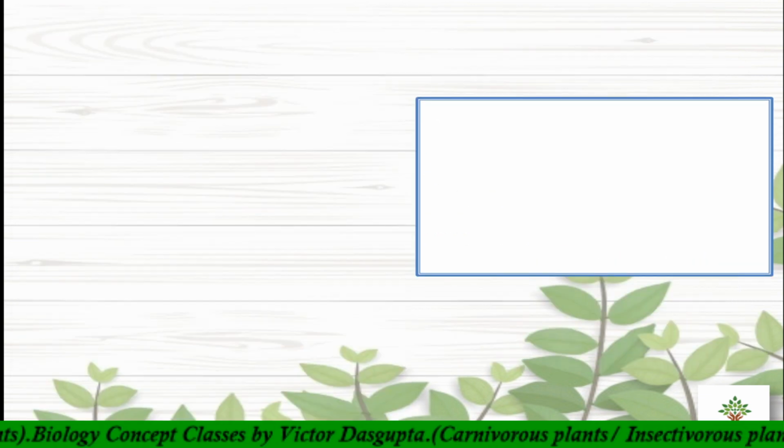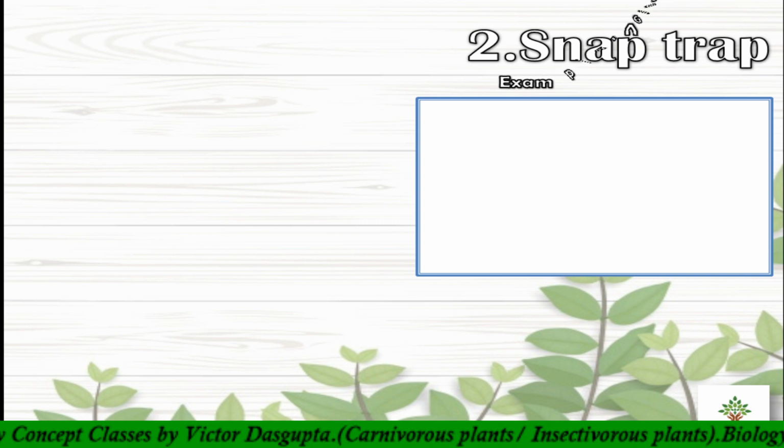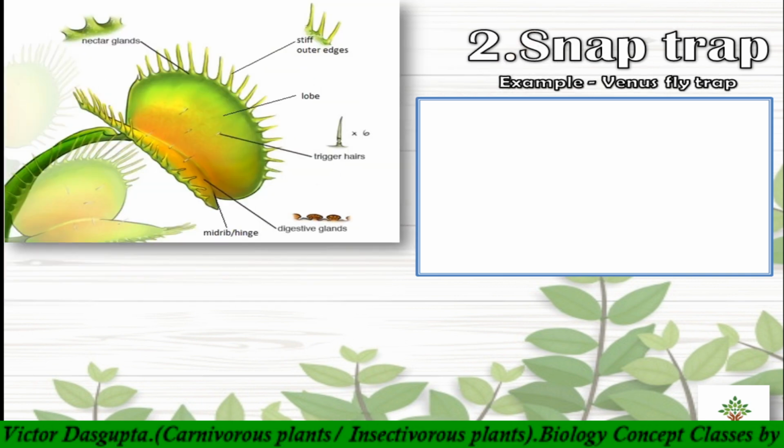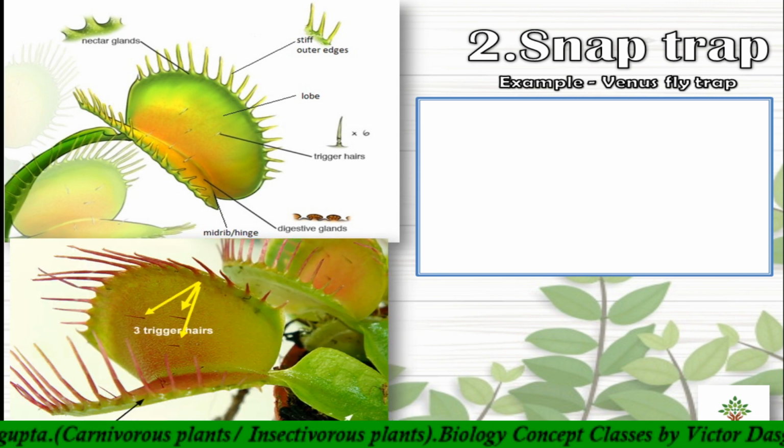Second one is the snap trap. The example is Venus flytrap, which we have already seen. This is a diagram and this is the actual one.